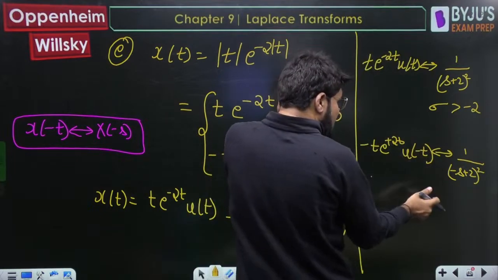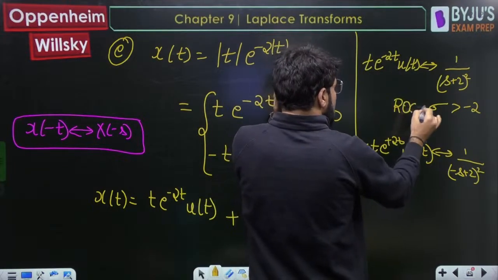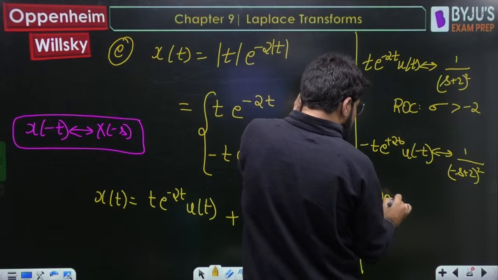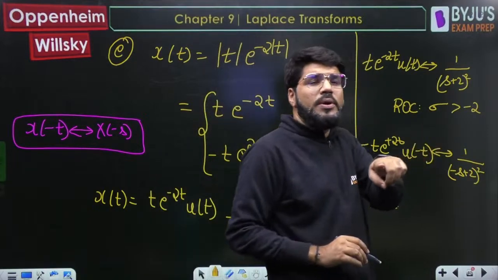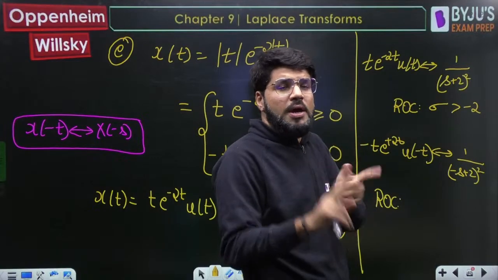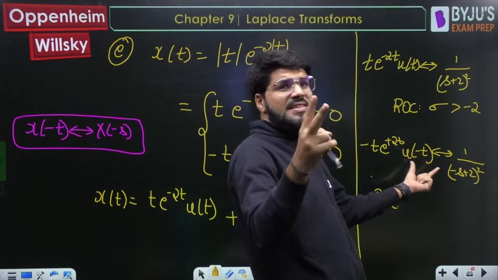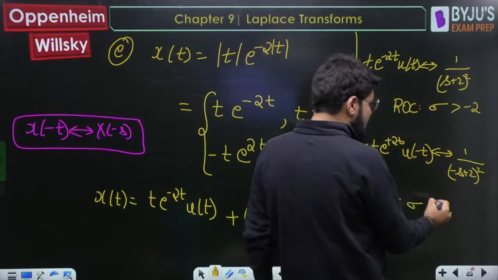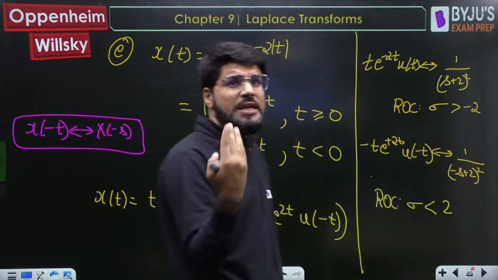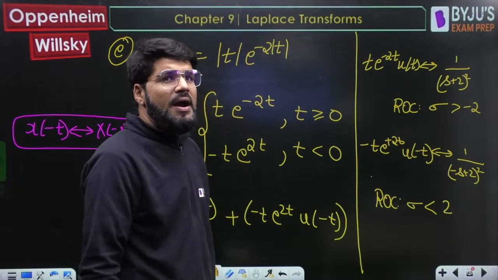And what about the ROC for the next signal? Now look at the pole. -s+2 equal to 0, so the pole is s equal to 2. The pole is at 2, but the signal u(-t) is left sided. So the ROC should also be left of 2: sigma less than 2.